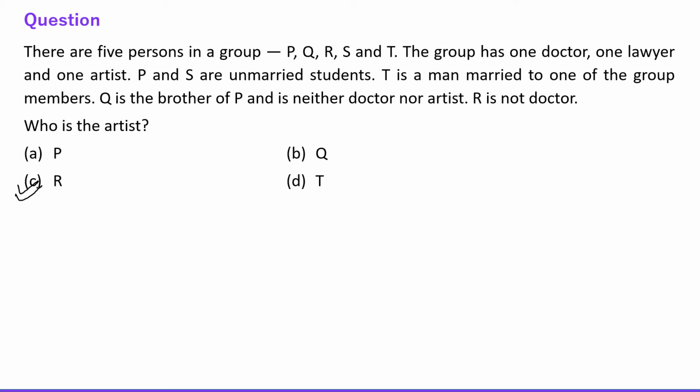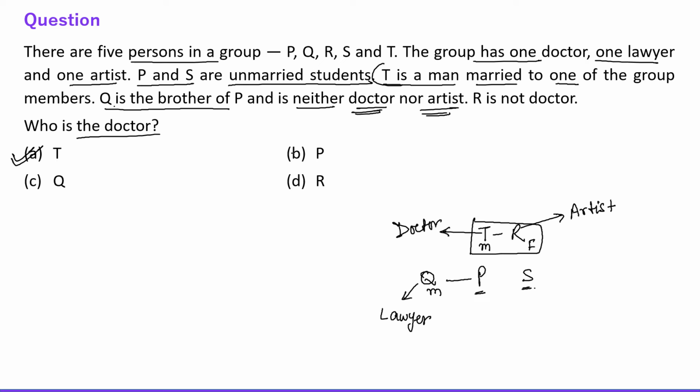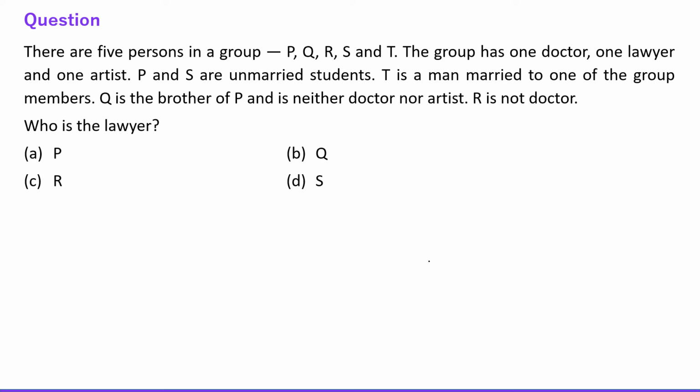Next question is, who is the lawyer? The lawyer is Q, right? I'll show you the table. The lawyer is Q.